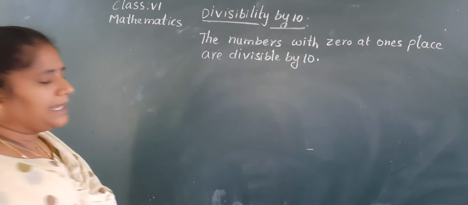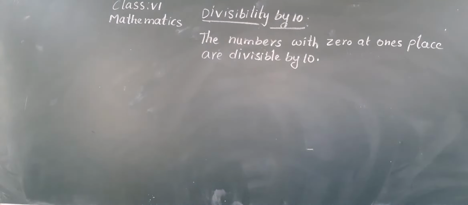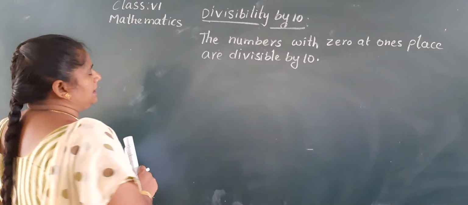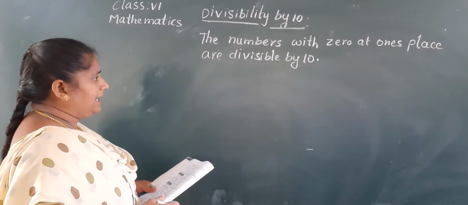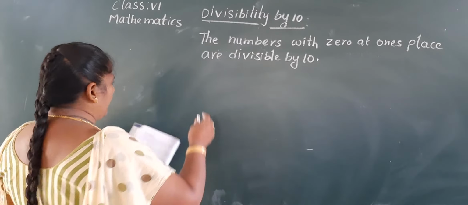Okay? Let's write down. The numbers with 0 at ones place are divisible by 10. Example.